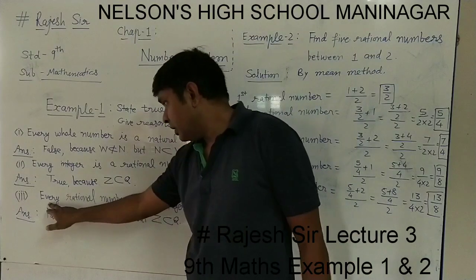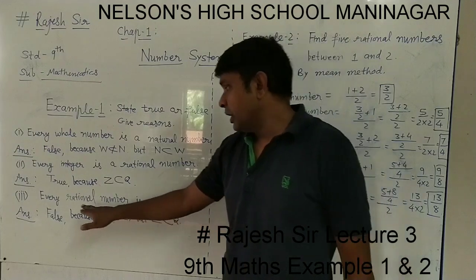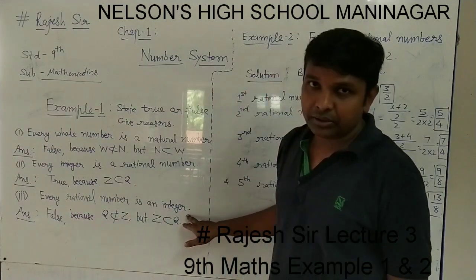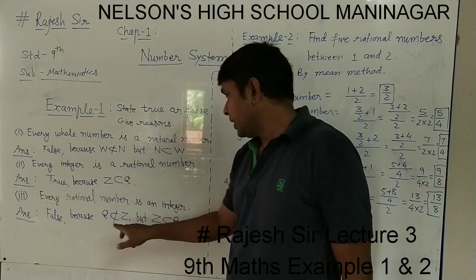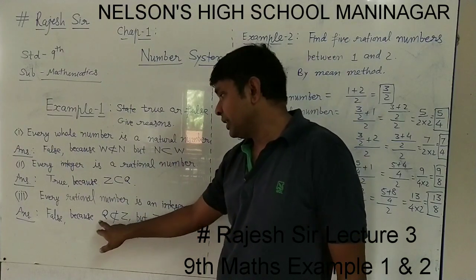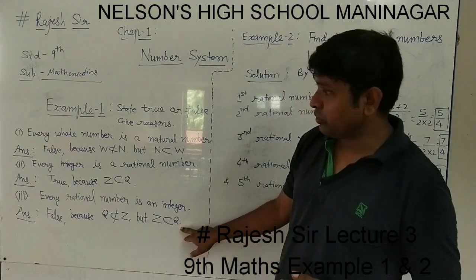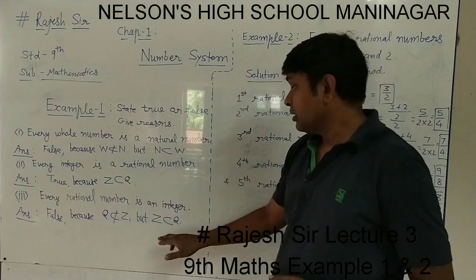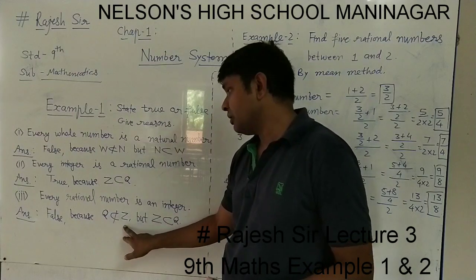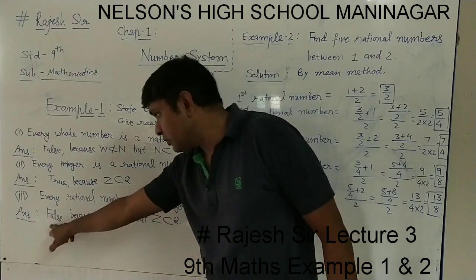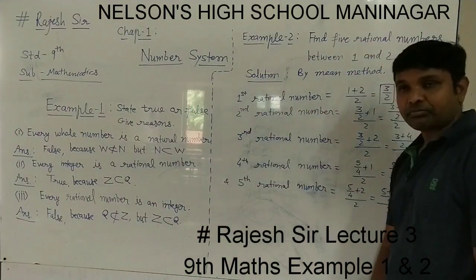Next, the third statement: every rational number is an integer. This is the reverse of the previous statement. Rational numbers are denoted by Q and integers by Z. As you know, Q is not a subset of Z; rather Z is a subset of Q, which we used in the second statement. So every rational number is not an integer, and this statement is false. This way we have done example 1.